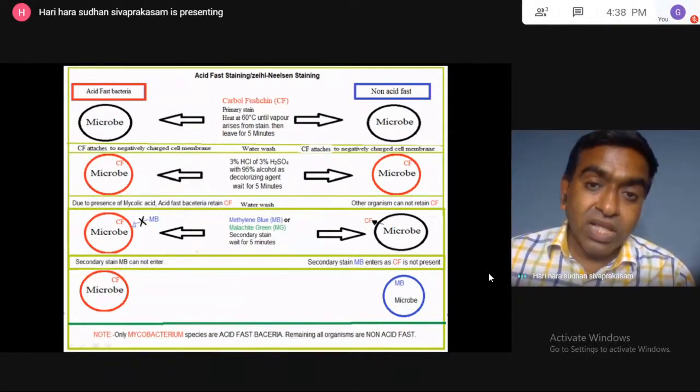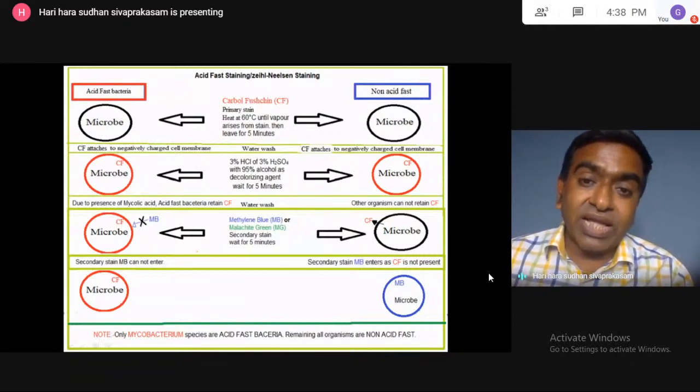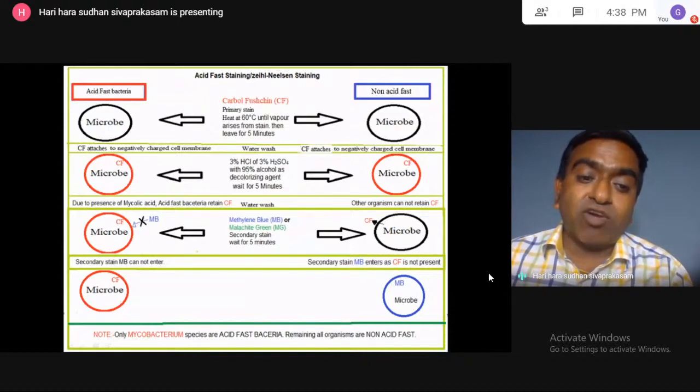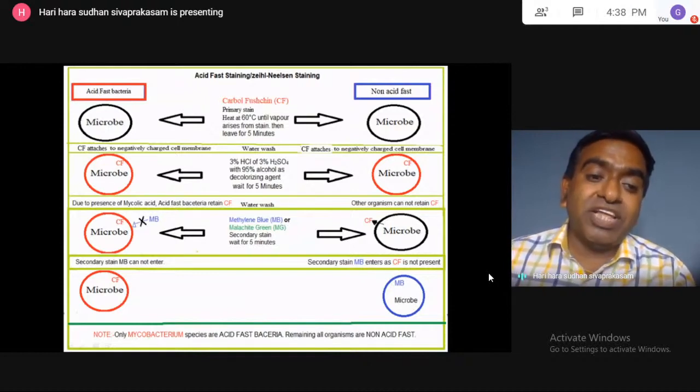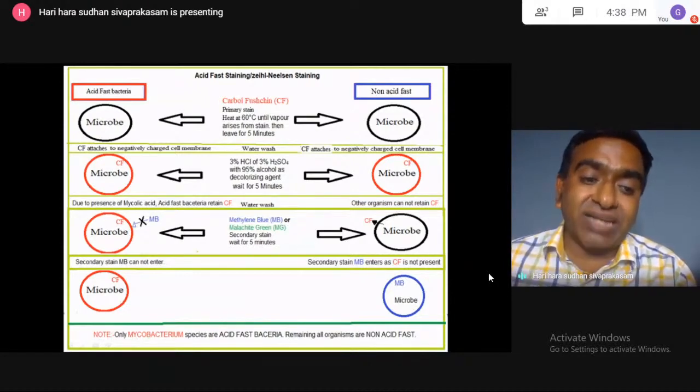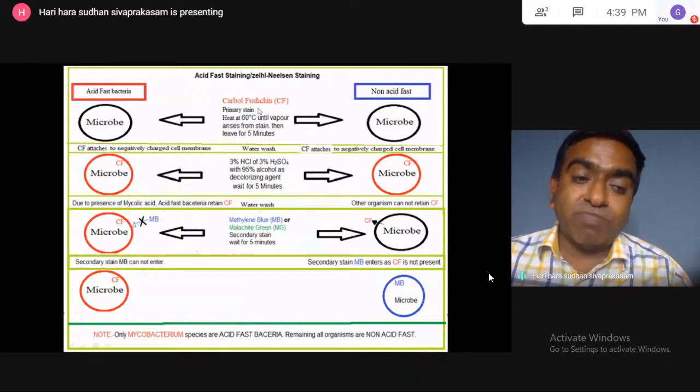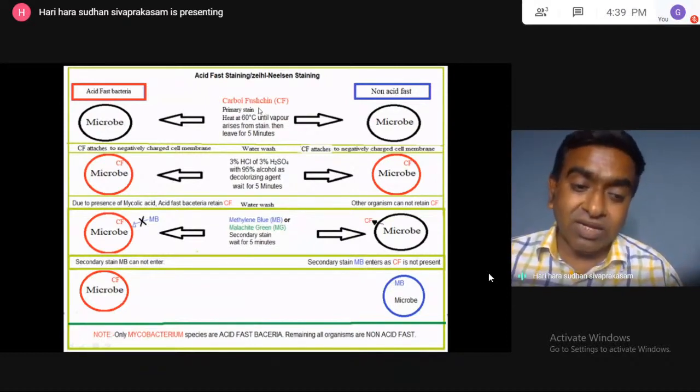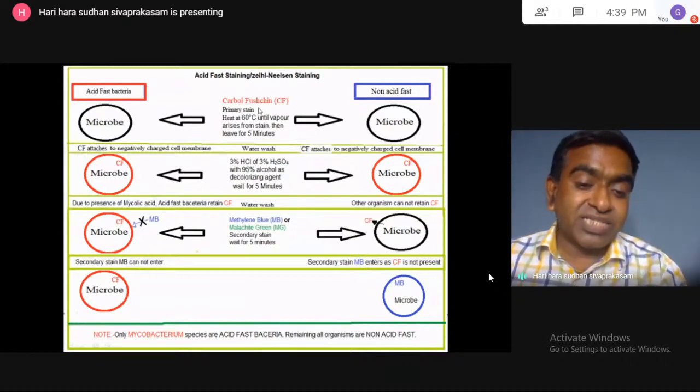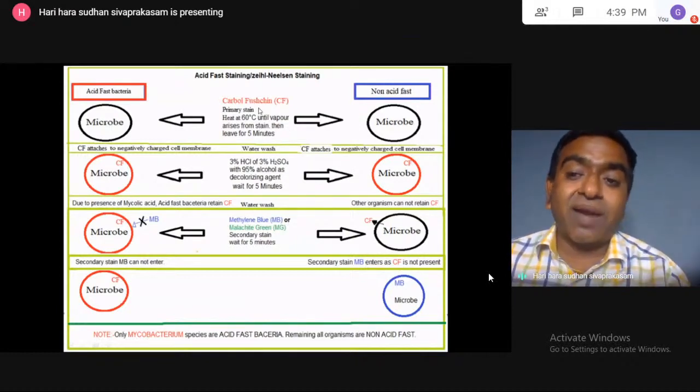The principle behind the acid fast staining, or Ziehl-Neelsen staining, is the presence of mycolic acid, which will not be dissolved easily by the acid treatment, so that the carbol fuchsin, or primary stain, cannot be removed. So it is present inside the cell. Okay.